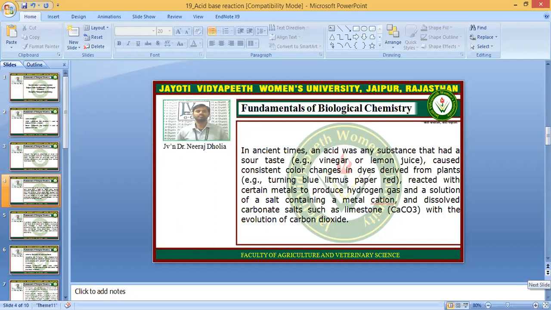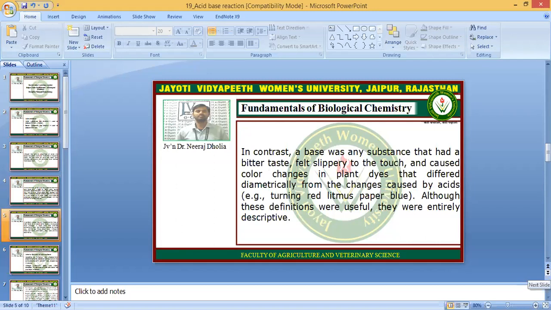Like in ancient times, the acid was any substance that had a sour taste like vinegar, lemon juice, etc. They caused a change in color, like turning blue litmus paper into red. They reacted with certain metals to produce hydrogen gas and a solution of a salt containing a metal cation, and dissolved carbonate salts such as limestone with the evolution of carbon dioxide.